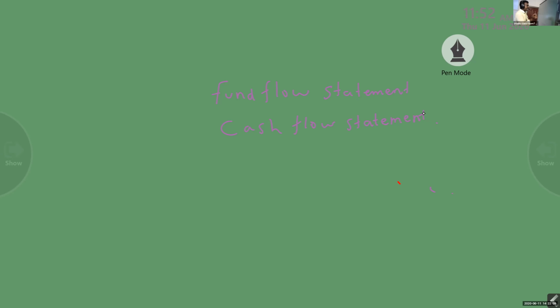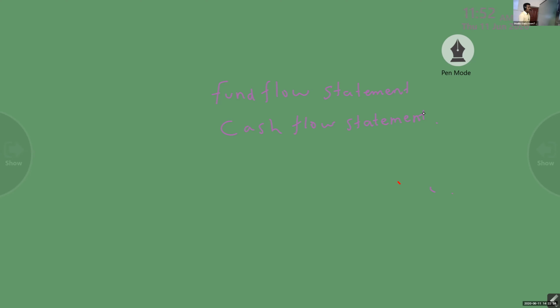So we are comparing each item in the trading account, profit and loss account, and balance sheet that you will study next. So what you have to understand, the recorded data are analyzed and interpreted in a way. For what purpose interpreted? To make a proper judgment about the operating results and the financial position of the firm.